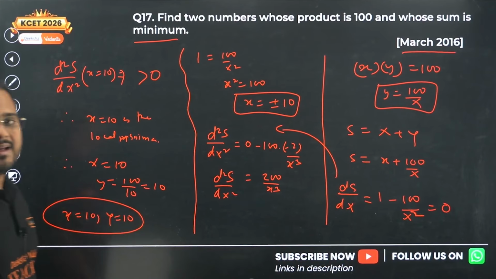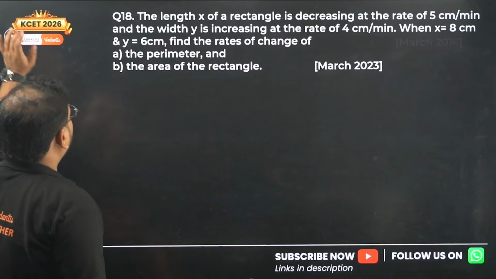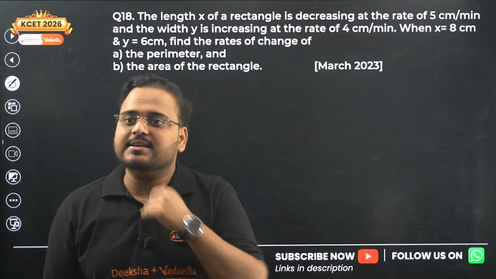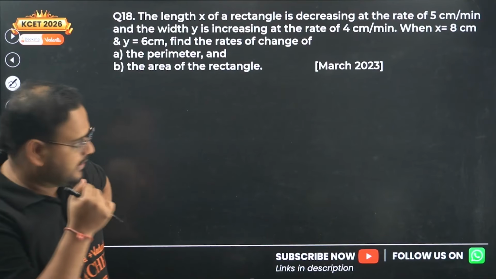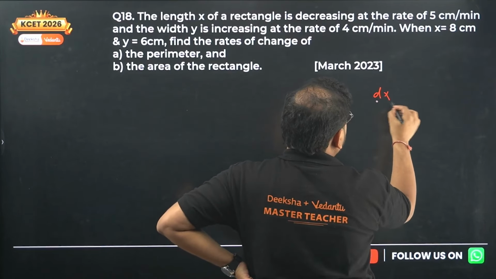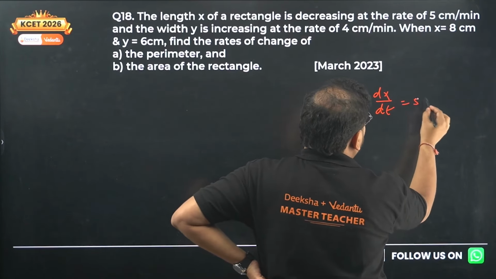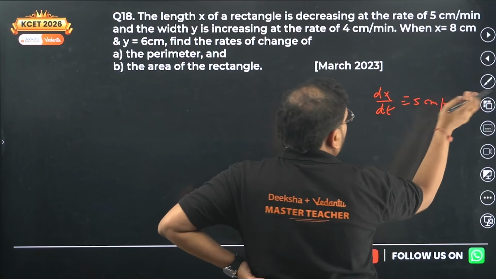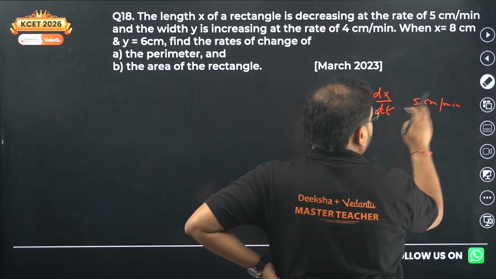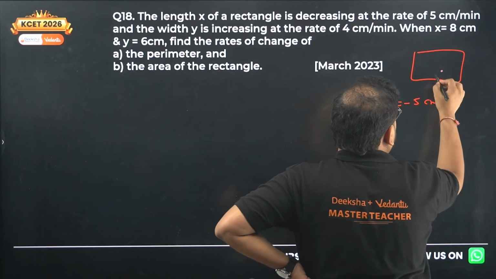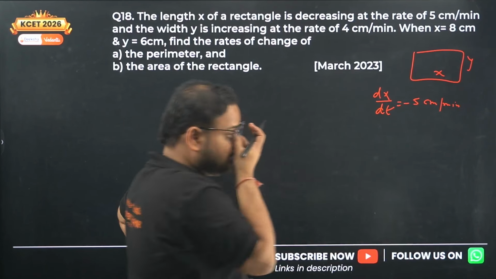Moving on to question number 18 now. The length x of a rectangle is decreasing at a rate of 5 cm per minute. So let's call it x only. dx by dt is given as 5 cm per minute, decreasing in nature, so it equals minus 5. This is the length, x here, y here.